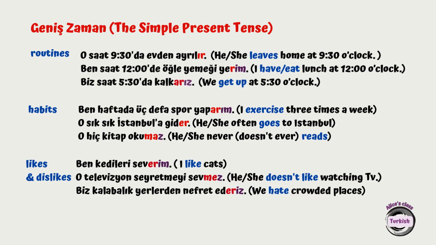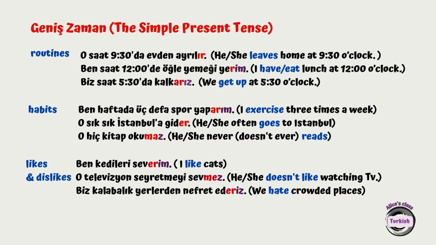We also use this tense to describe and talk about habits, the things that we do regularly. Like these examples. Ben haftada 3 defa spor yaparım. O sık sık İstanbul'a gider. O hiç kitap okumaz. We also studied that we use this tense, geniş zaman, to talk about likes and dislikes, like these examples. Ben kedileri severim. O televizyon seyretmeyi sevmez. Biz kalabalık yerlerden nefret ederiz.